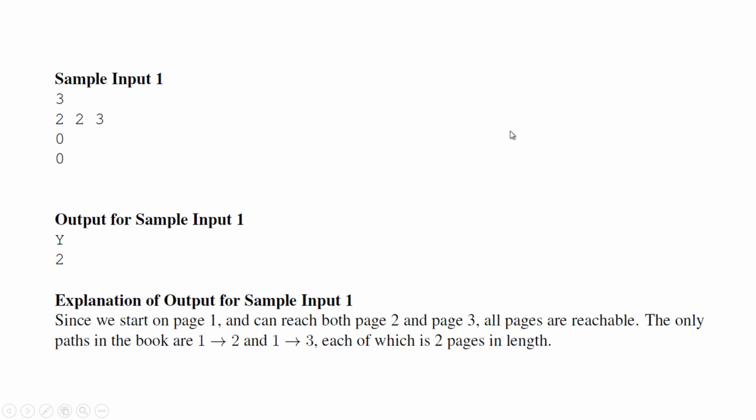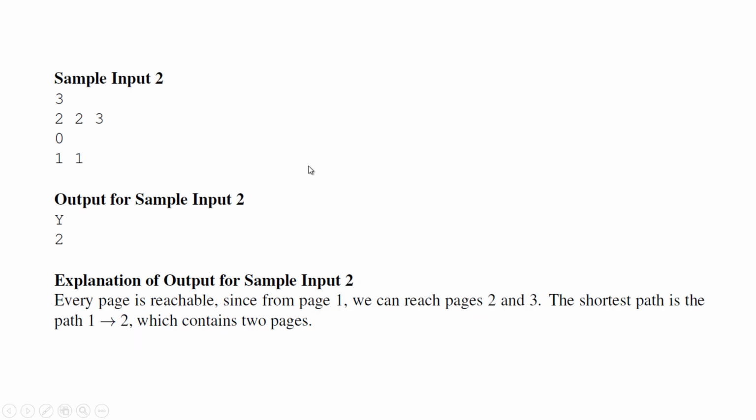And now let's see the samples. Sample input 1: they have 3. This is the total number of pages, so we have 3 pages. On the first page, we have 2 options: to jump to page 2 or page 3. Then on page 2, there are no options, which means this is an ending page, and same for page 3. In the output, we have a y, which means all the pages, page 1, page 2, page 3, are reachable. And then we have the second line as 2. So you need to read 2 pages to finish one story in this book.